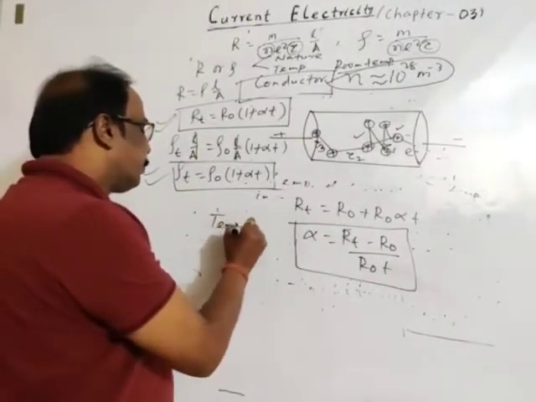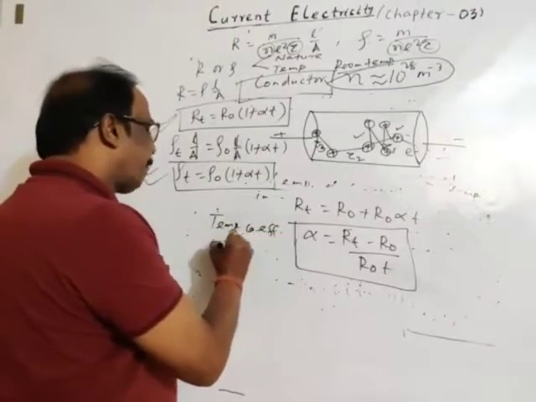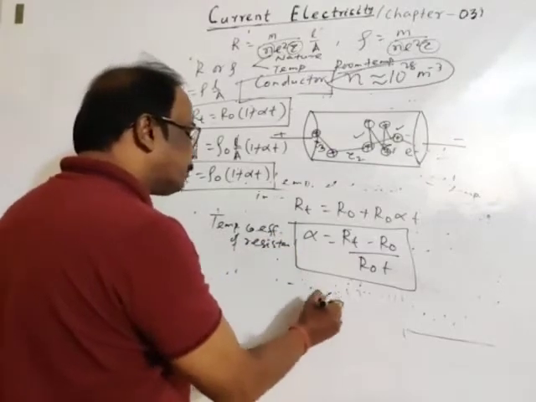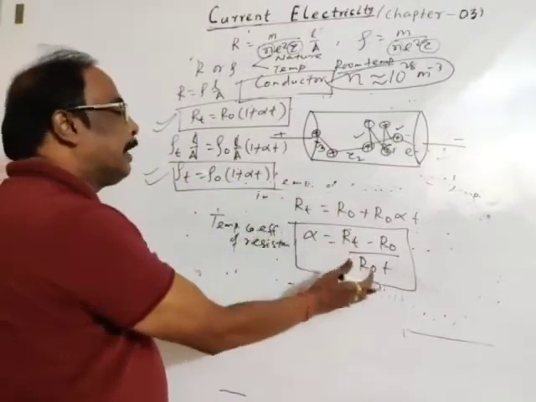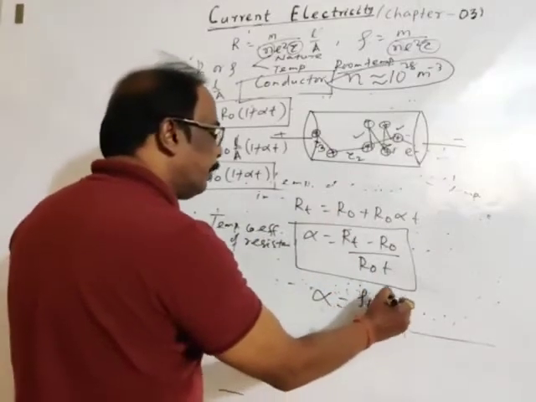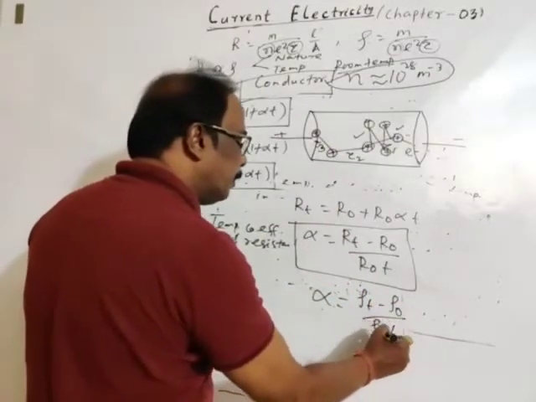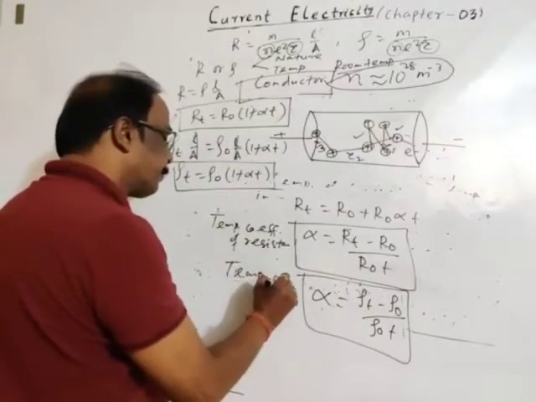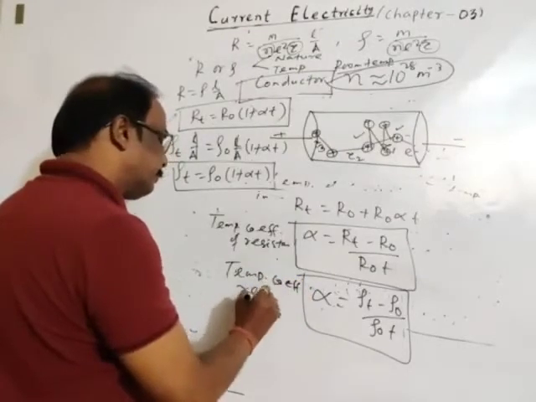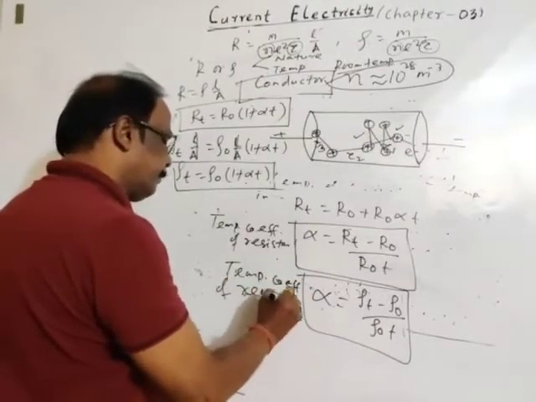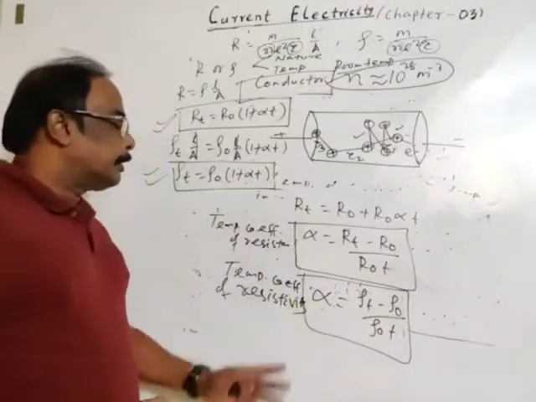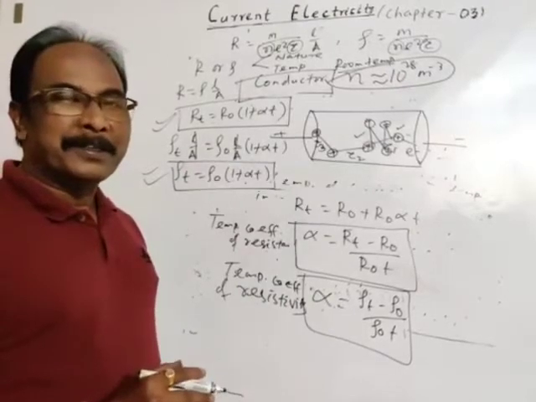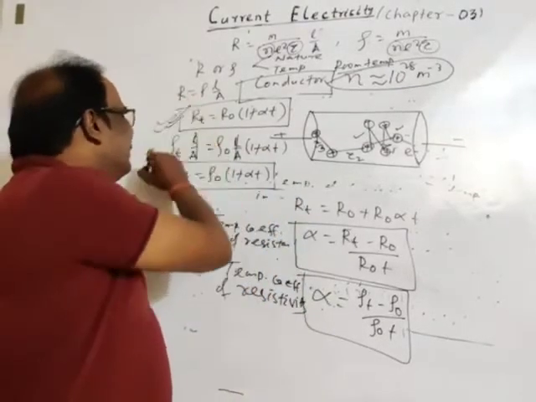Temperature coefficient of resistance. Okay. Similarly, temperature coefficient of resistivity in similar way, you may write rho T minus rho 0 divided by rho 0 T. This is temperature coefficient of resistivity. This is temperature coefficient of resistance. This is temperature coefficient of resistivity. Okay. We'll have numerical on this formula.